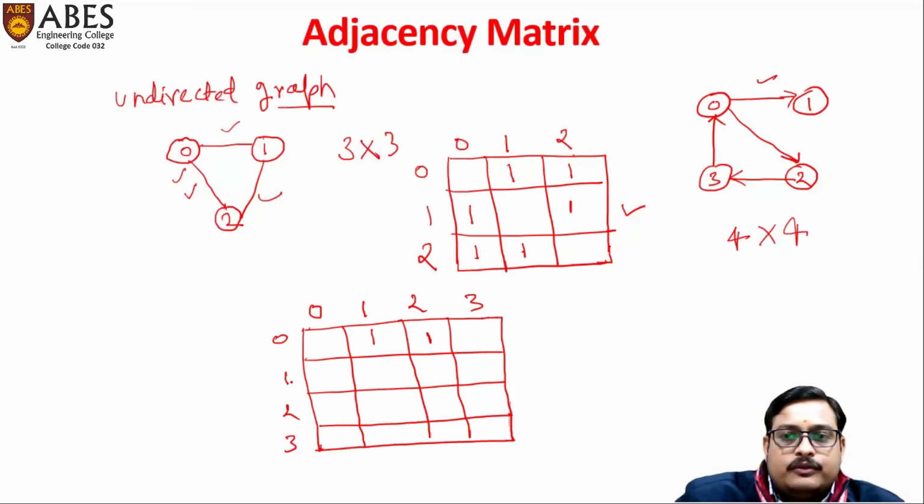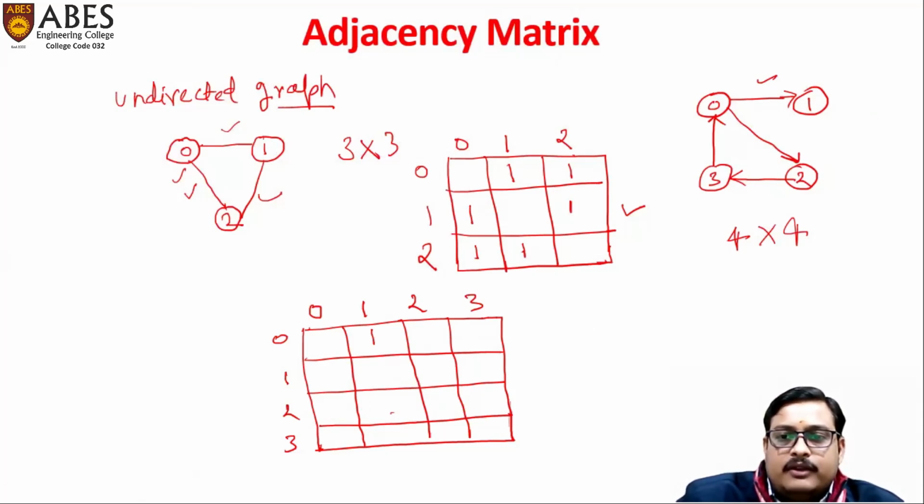Now come to vertex 1. Is there any path from 1 to 0 or any other vertex? No. So we'll not put anything. Is there any edge from 2 to 0? No. 2 to 2, is there any path? No path. 2 to 3?